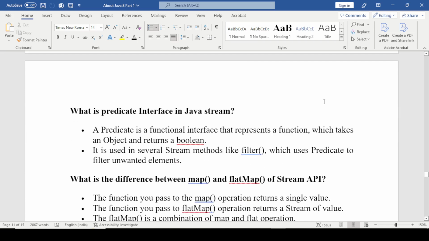Now the next question is: what is the predicate interface in Java Stream? A predicate is a functional interface that represents a function which takes an object and returns a boolean. It is used in several stream methods like filter, which uses a predicate to filter unwanted elements.